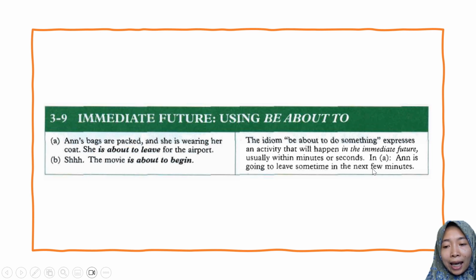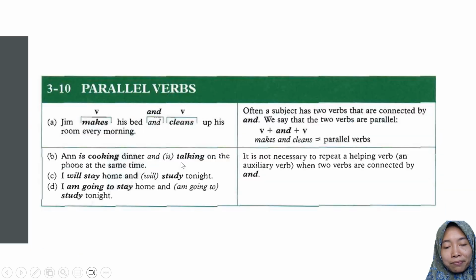In A, Anne is going to leave some time in the next few minutes. Have a look at the example. Anne's bags are packed and she is wearing her coat. She is about to leave for the airport. So for immediate future, in seconds or in minutes, you can use be about to. The movie is about to begin, so it will begin in some minutes. You can use be about to express this kind of activity.